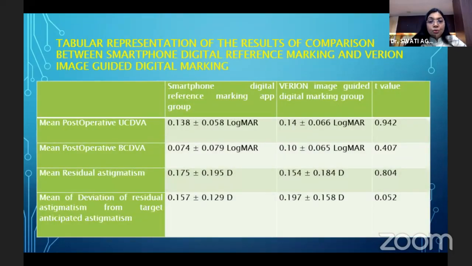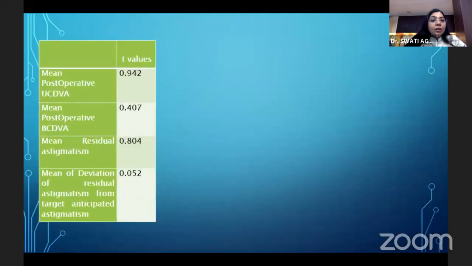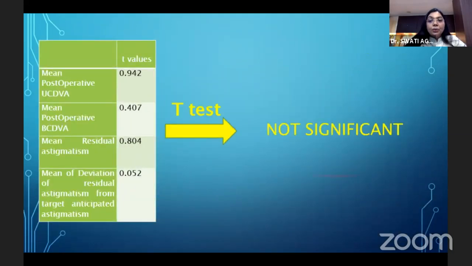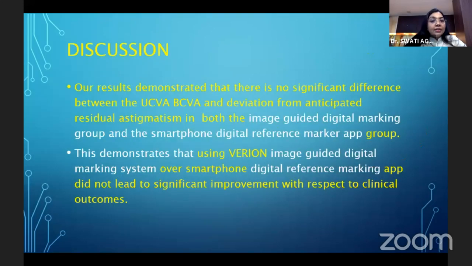This shows the data being tabulated for both the groups, and the t-values were calculated. Of special mention here is that the mean of the deviation of the residual astigmatism from the target anticipated astigmatism is the best evaluation for the post-operative outcome. Now these t-values were put to the t-test and it was found to be not significant. Our results demonstrated that there is no significant difference between the uncorrected visual acuity, best corrected visual acuity, and the deviation from the anticipated residual astigmatism in both the groups, and that using Varian over the smartphone app did not lead to any significant improvement with respect to clinical outcomes.